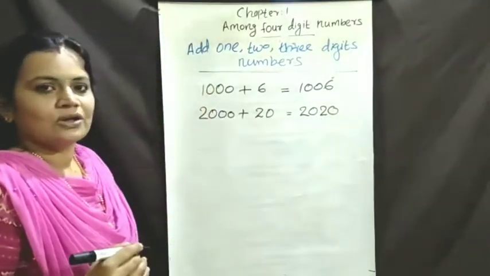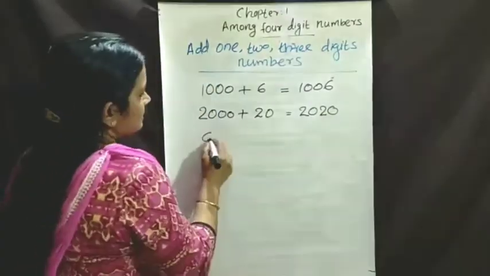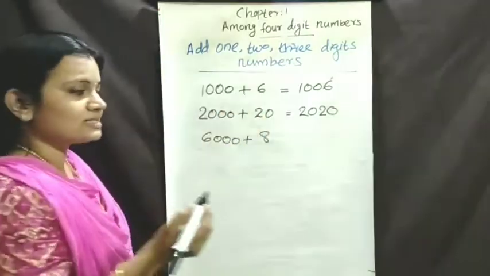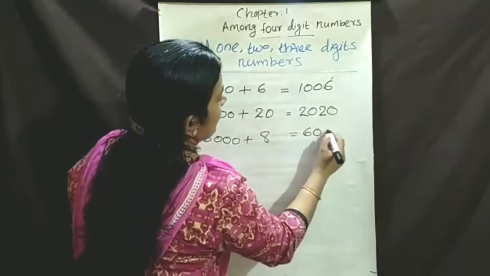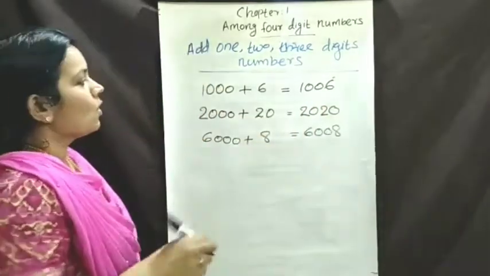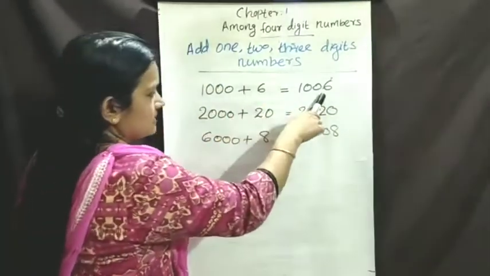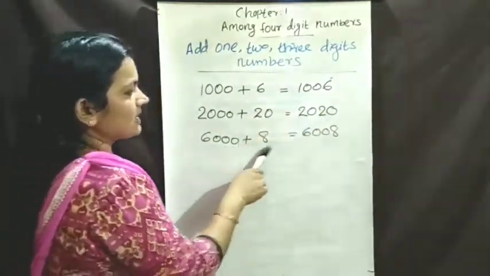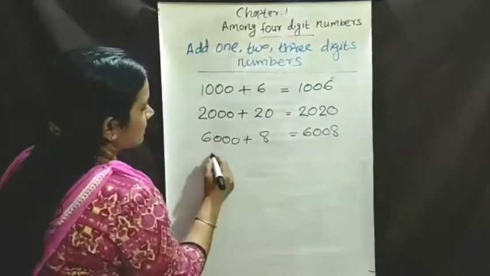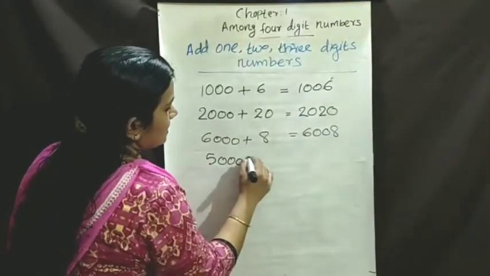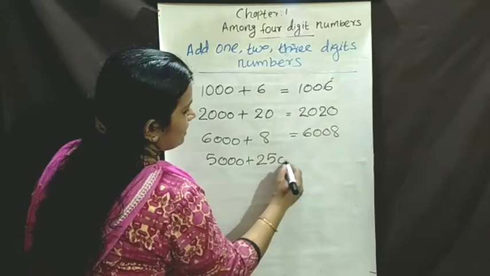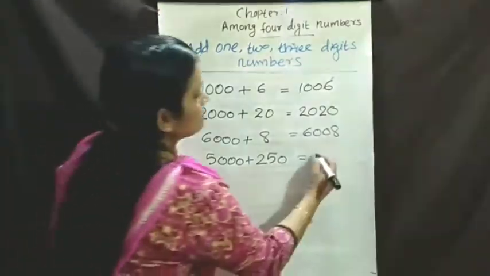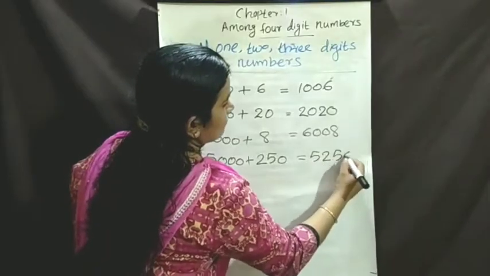2020. Got it? Next step. 6000 plus 8. What is the next number? 6008. 1000 plus 6, 1006. 2000 plus 20, 2020. 6000 plus 8 is 6008. Then 5000 plus 250. What will get there? 5000 plus 250, 5250.